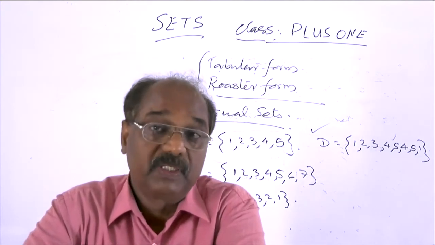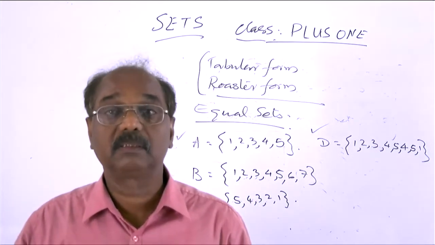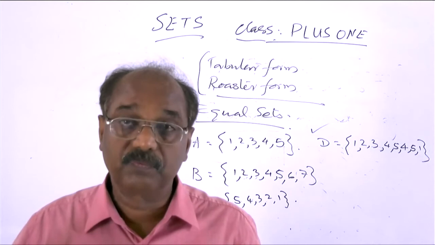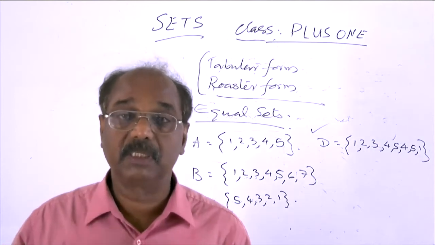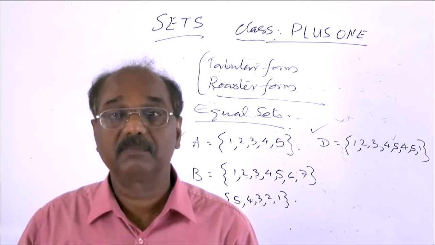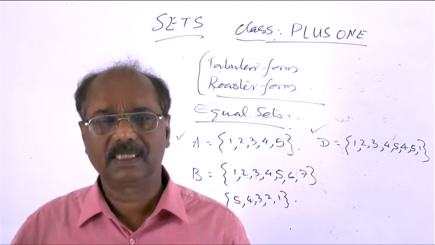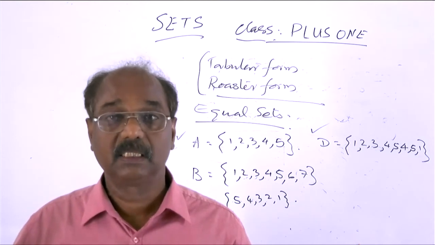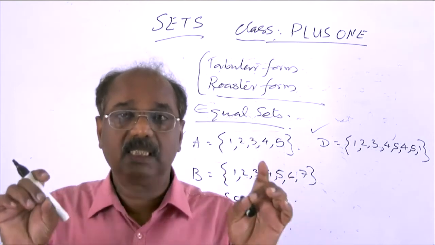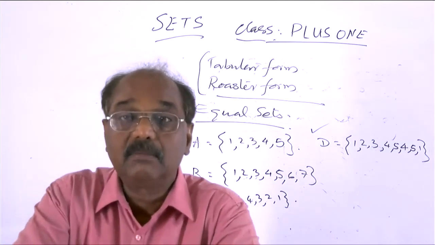In the definition of equality, there is no specification of the position of elements, the order in which the elements are written in the set, or whether there is repetition or not. The definition is, if the 2 sets consist of the same elements,